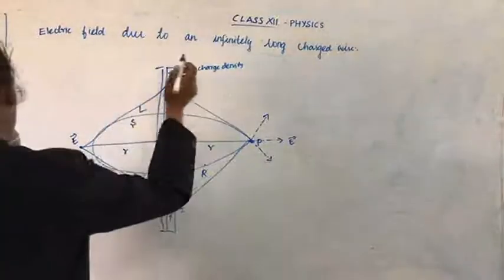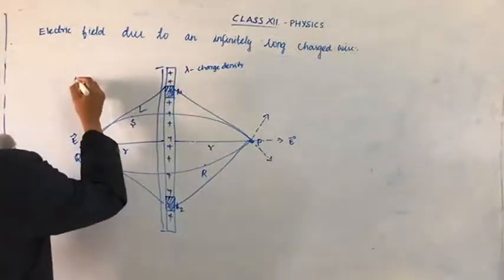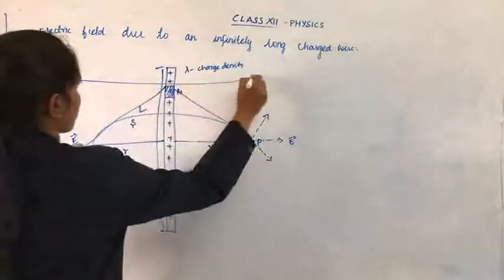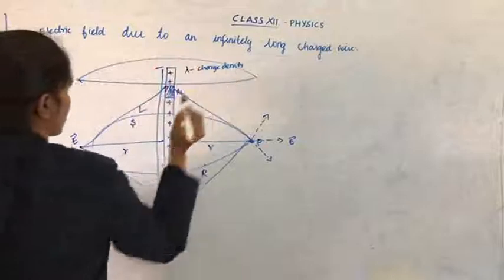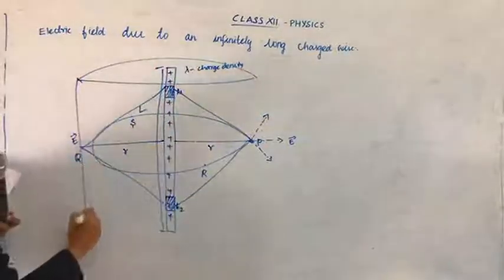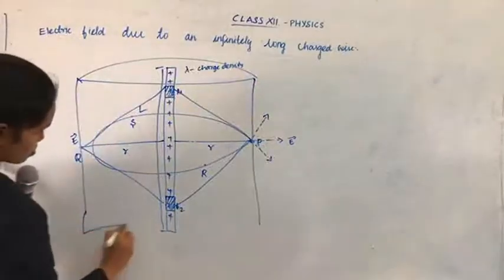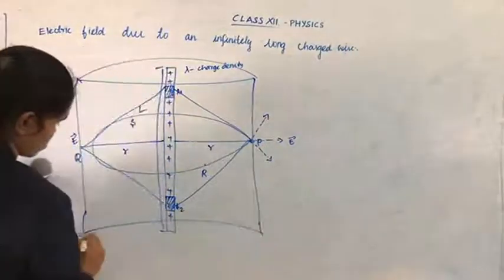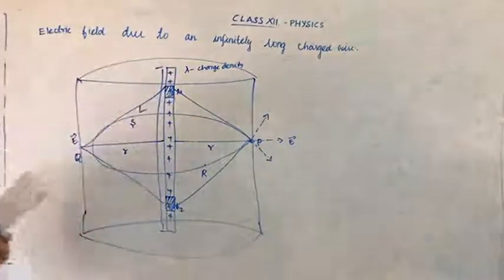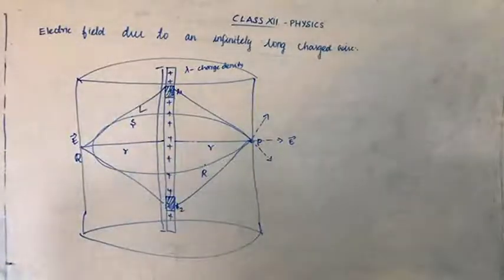So now we are placing a cylinder outside the infinite charged wire.